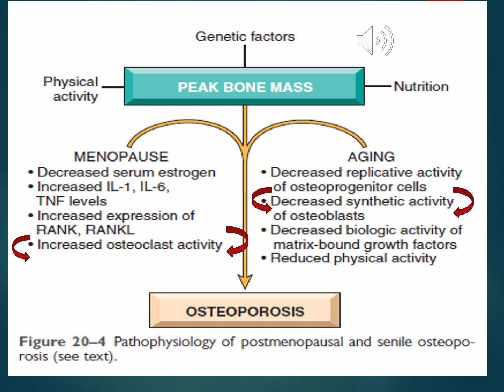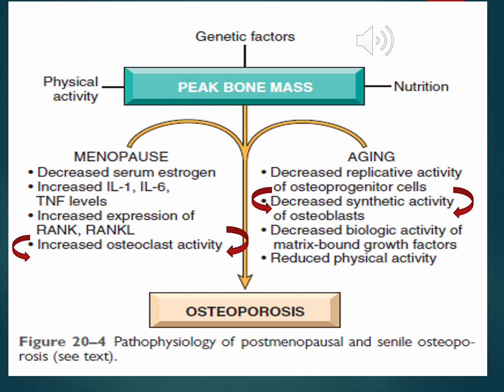This figure shows the pathophysiology of postmenopausal and senile osteoporosis. As you can see, several factors control the peak bone mass, including physical activity, nutrition, genetic factors, the patient's age, and hormonal status. With aging, there is a decrease in osteoblastic activity, proliferation, and response to growth factors.